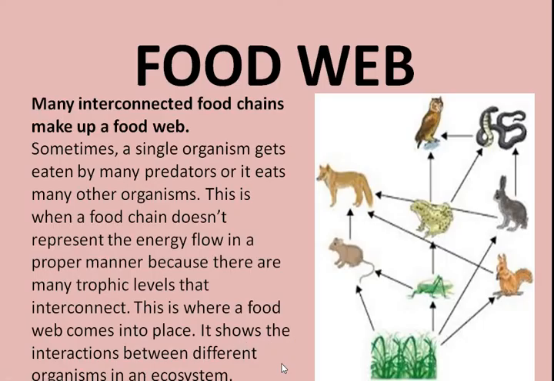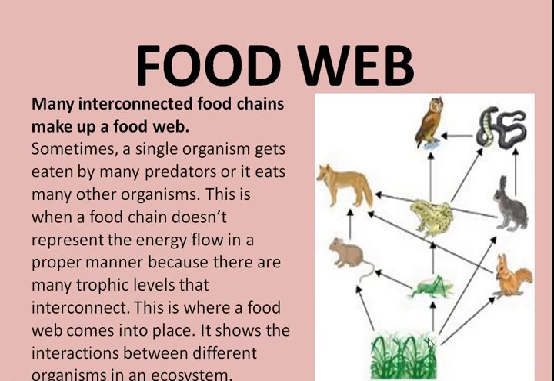Now let us talk about the food web. Now, as the energy flows in the food chain, we cannot say that in the trophic level the energy is specified. So the food chains are always interconnected. So many interconnected food chains make a food web.